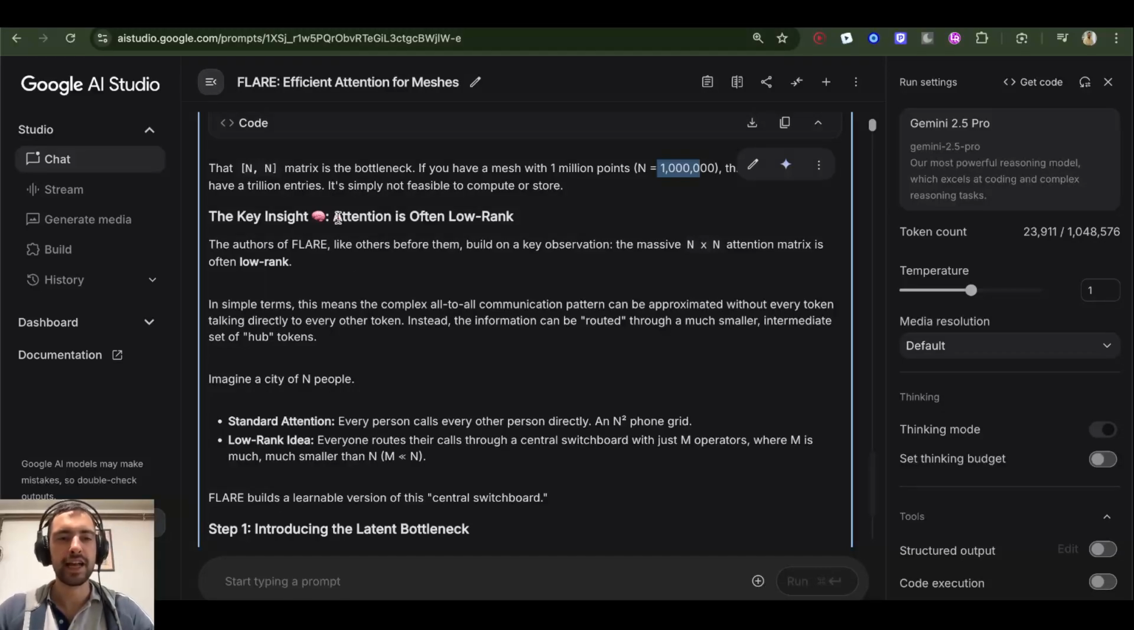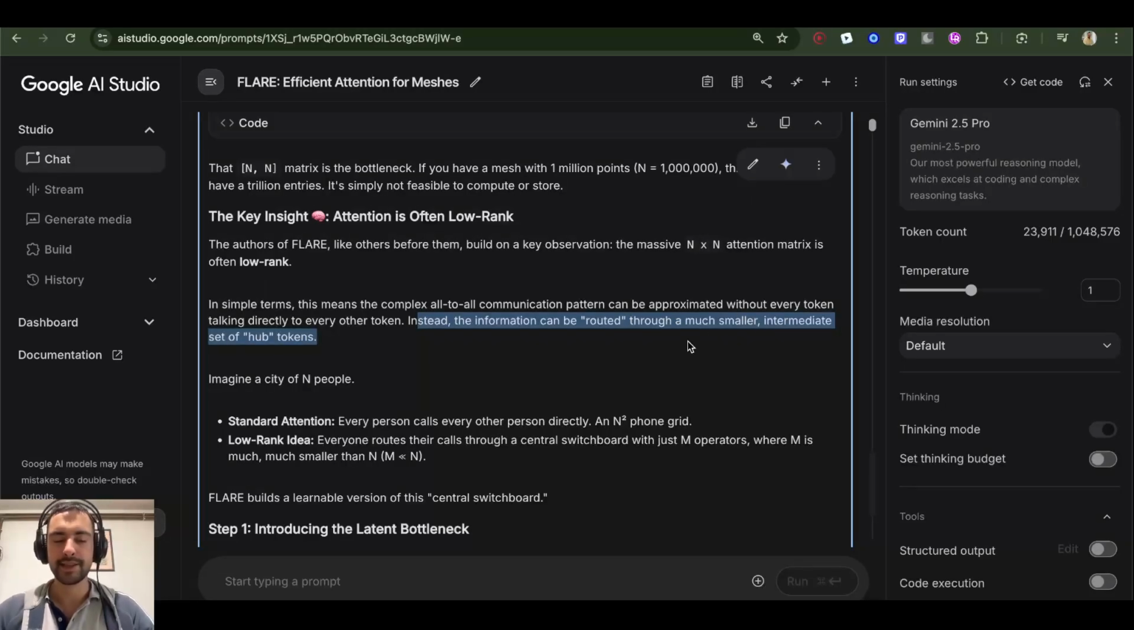Key insight: attention is often low rank. The authors of FLARE, like others before them, built on a key observation. The massive n times n attention matrix is often low rank. In simple terms, this means the complex all-to-all communication pattern can be approximated without every token talking directly to every other token. Instead, the information can be routed through a much smaller, intermediate set of hub tokens.